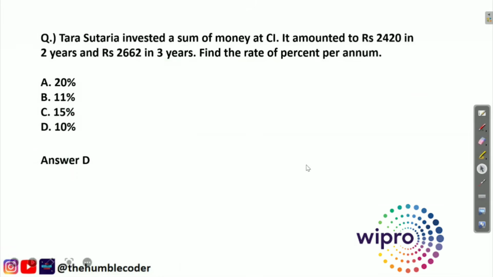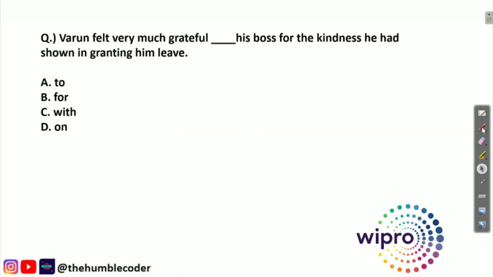So the next question that we have is from verbal ability, guys. Varun felt very much grateful dash his boss for the kindness he had shown in granting him leave. So Varun felt very much grateful. Let's see the options: to, for, with, on. Okay, so the correct answer for this question is option A, to.